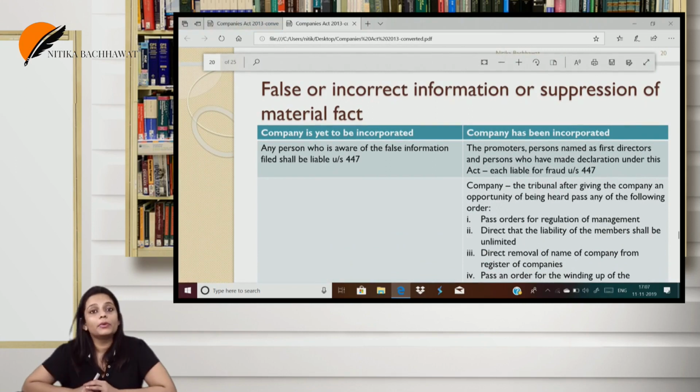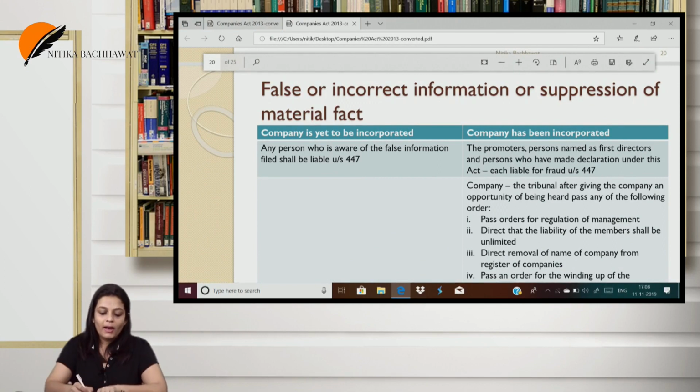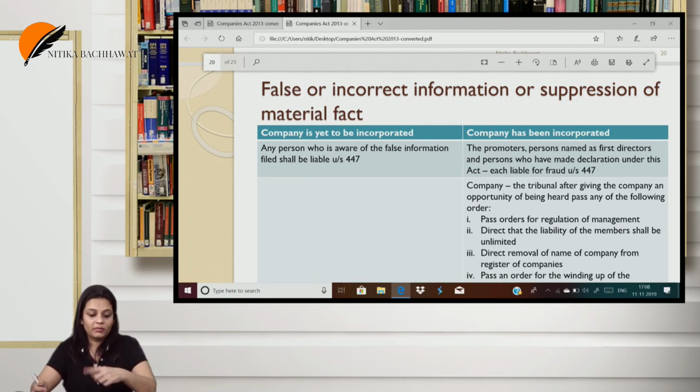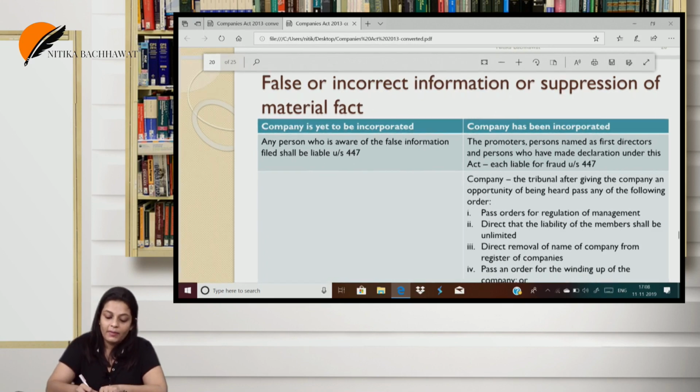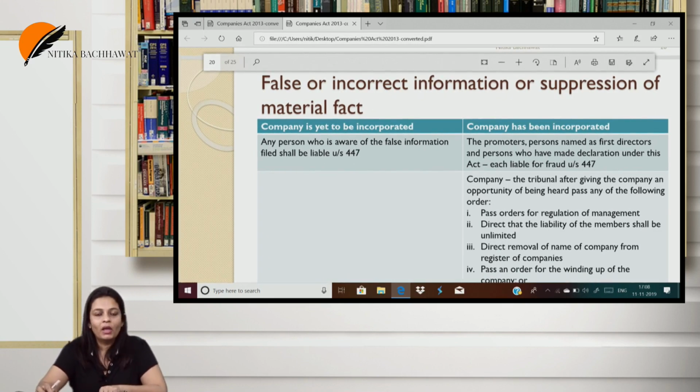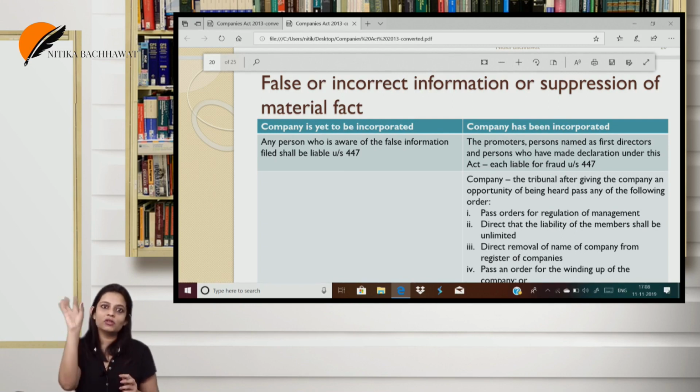Now, if I am incorporated by giving false or incorrect information, what happens in that case? If the company is yet to be incorporated, every person who signed that document, meaning the incorporation document, and knew that the information is incorrect, will be liable under section 447. Though you don't have to do section 447 in detail because that's not there for you right now, I'm telling you just in a gist, a glimpse of that section, so that you know it is so harsh that the punishment can go up to 10 years also.